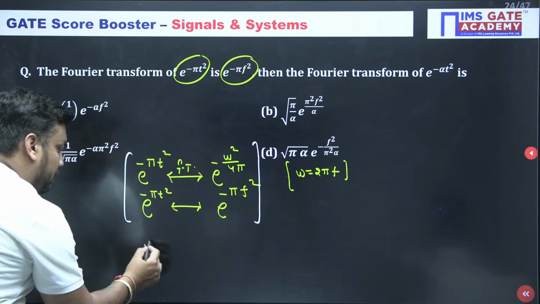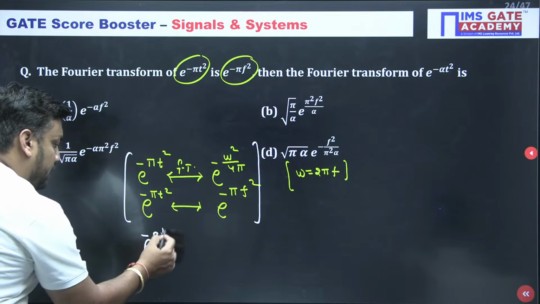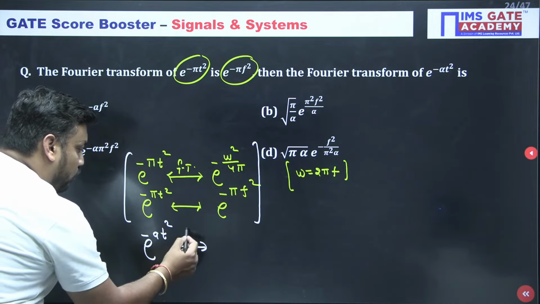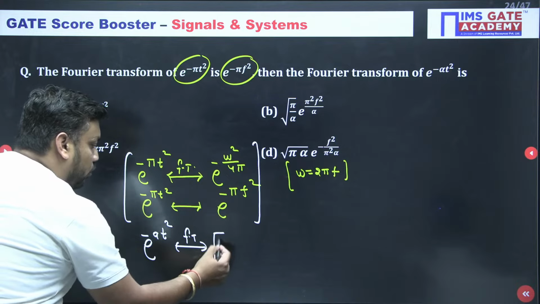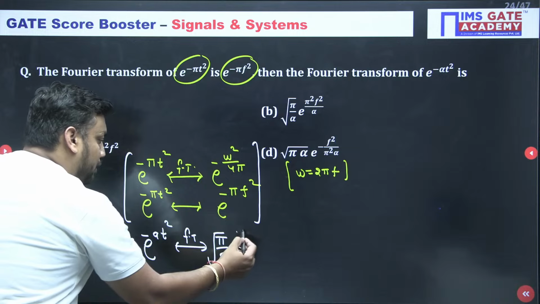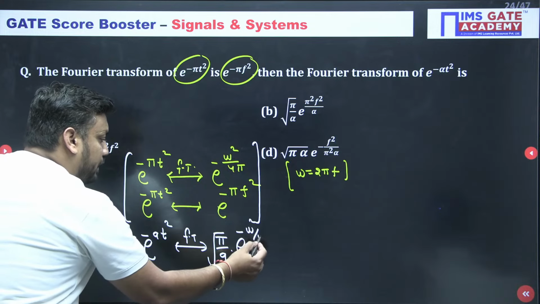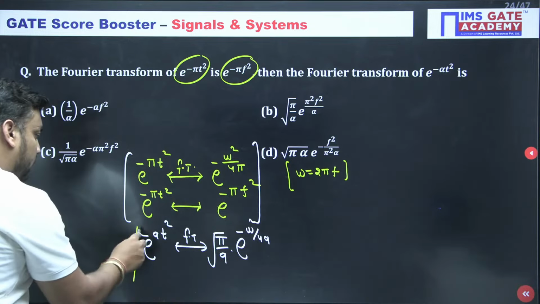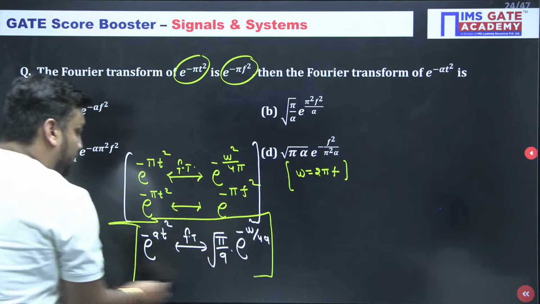And I hope you remember one more standard result: e to the power minus a t square. Its Fourier transform is nothing but root pi by a, e to the power minus omega square by 4a. I hope you remember this.